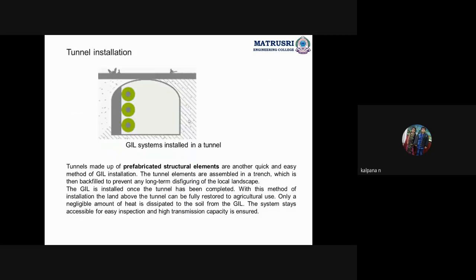This is a tunnel, and here we are using the gas insulated transmission lines, a three phase three wire system. So three conductors in purple color, and the outer one is the outer aluminum pipe which is filled with the gas. Here the tunnels are made up of fabricated structural elements.